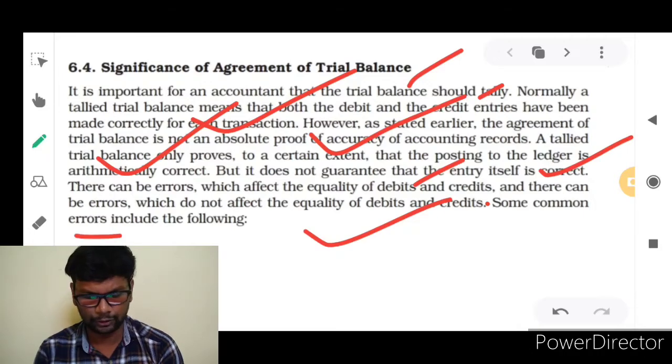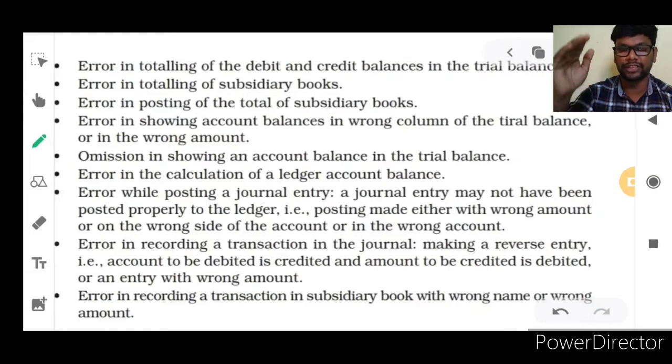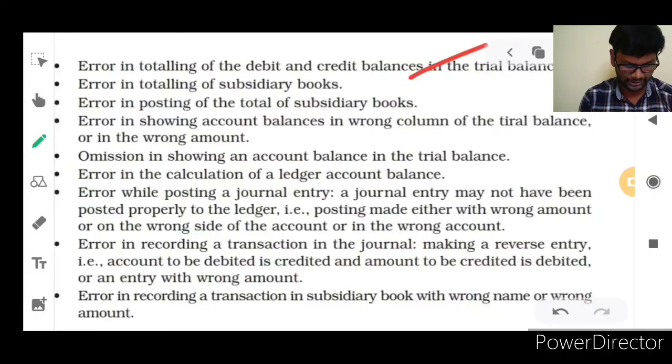Some common errors include the following. What are the errors that can be in a trial balance? Let's discuss one by one. First one is errors in totaling of debit and credit balances in the trial balance. You know, a trial balance has two columns: one is the debit column and another is the credit column. While we add the amounts in the debit column, we may make some mistakes. That is an error.